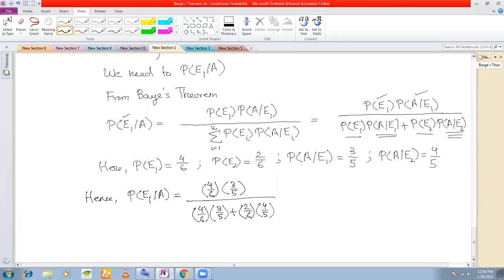Okay. So now you simplify this, you will get your answer, and your answer should be 3 by 5. Is this absolutely clear?